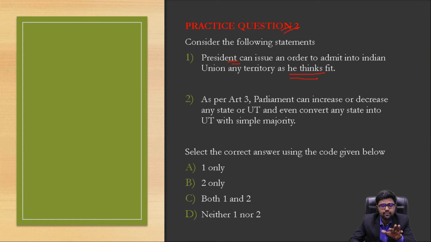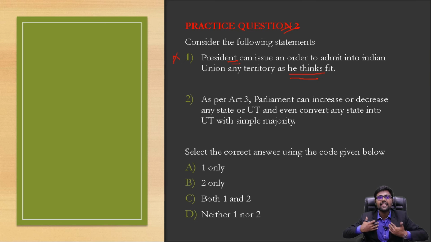See, you can approach this question in two ways. First, by knowing Article 2 very clearly, that Parliament by law can do this. These are the 2 keywords: Parliament by law can do this. The President cannot do this. So you can safely say this is a wrong statement. Again, there is another way around. As I said, the President does not have wide discretionary powers.